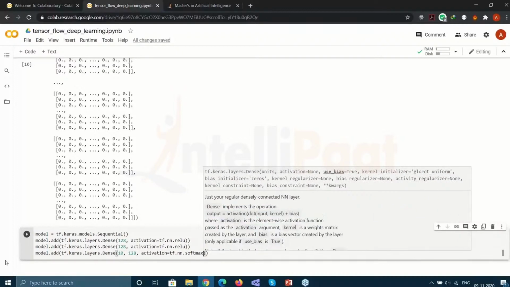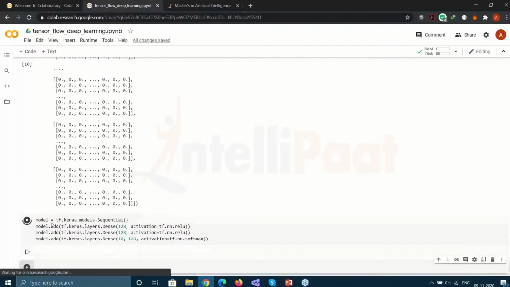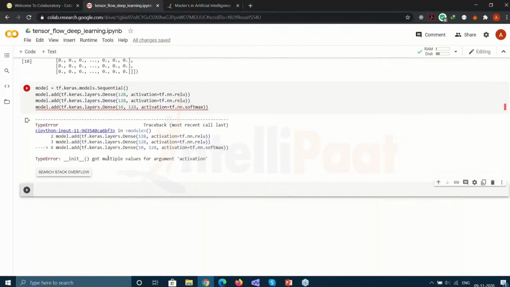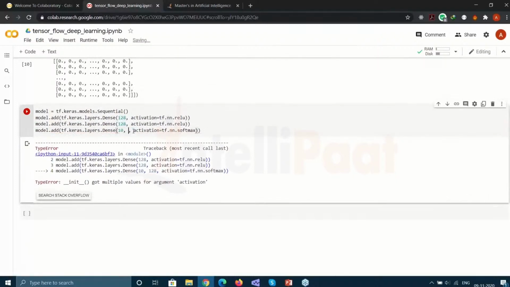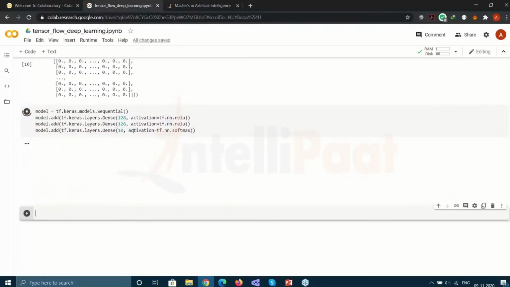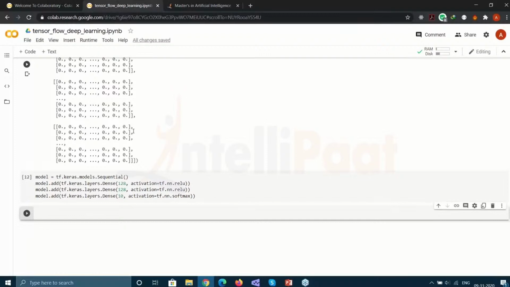Now if I run this, it should run in a moment. And we run into an error, multiple values for activation, because we did not remove 128. Now we run this and it should run in a moment, and it does. So we have gotten that. Now we just compile it.